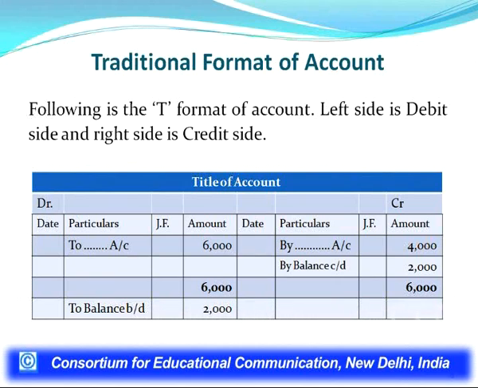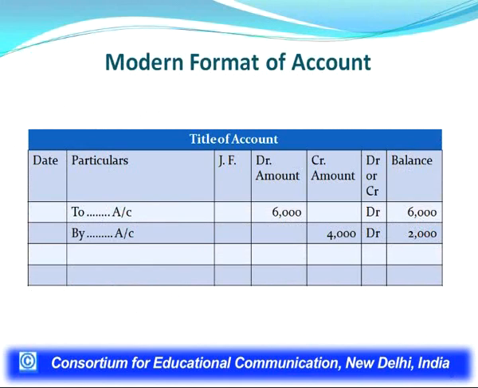Now, in practical, real life, we are using a different format of ledger account, and this is the modern format. In this modern format, we have only one column of date recording the date of all transactions, then only one column of particulars, where every detail will be recorded, then one column JF, but we have 2 columns of amount, debit amount and credit amount.